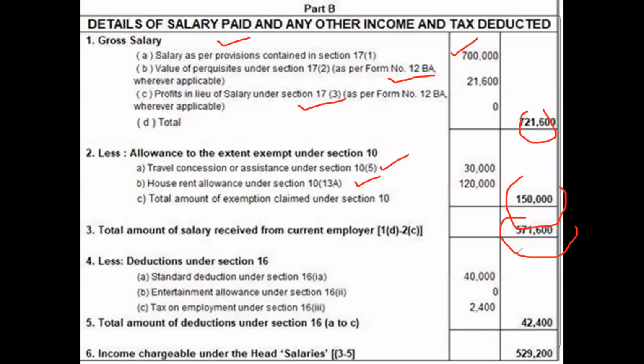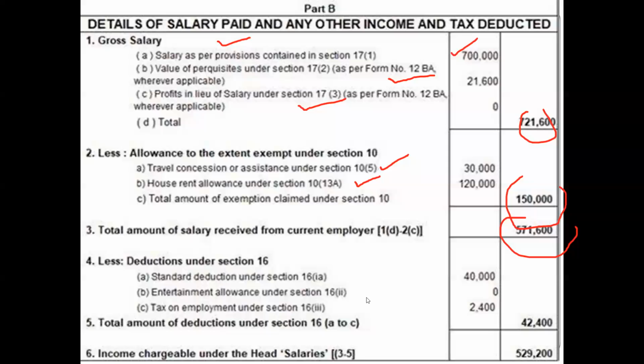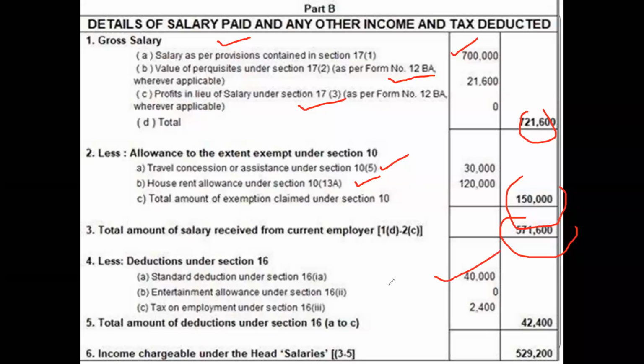As I have already told in the last slide, there is a standard deduction available. We will see whether standard deduction is available for the financial year 2019-20 or for the assessment year 2020-21. Then we have to deduct the entertainment allowance. Then any professional tax or any tax on employment we will deduct, and from these we will deduct this one, and you will get to know your income from salary.